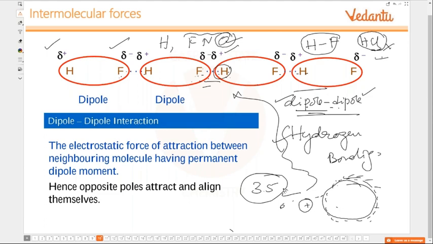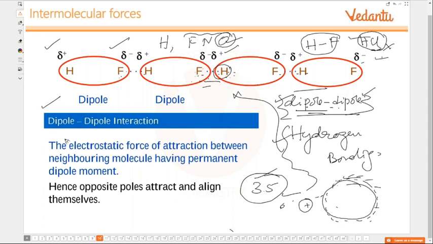Charge density is less, even though the electronegativity values are the same. Because of decreased charge density in Cl, hydrogen bonding is not possible. It is only with this. And what kind of force will you see in HCl? Only dipole-dipole interaction. Correct? Yes, ma'am. Okay.